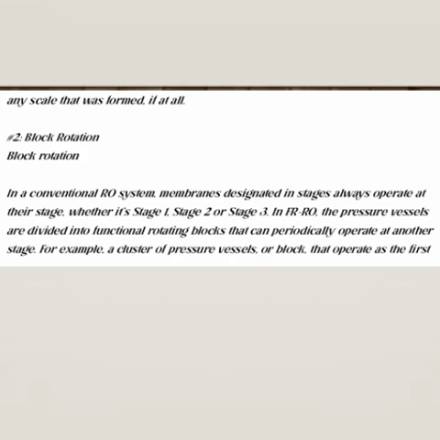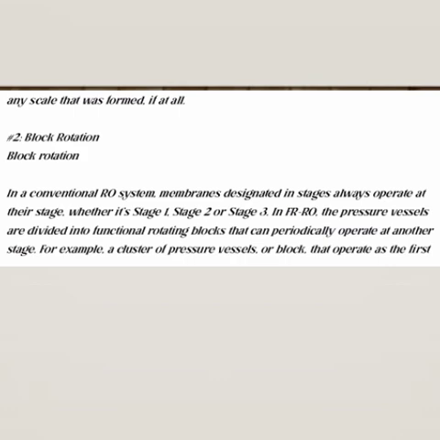Then number 2, block rotation. In a conventional RO system, membranes designated in stages always operate at their stages, whether it's stage 1, stage 2 or stage 3. In FR RO, the pressure vessels are divided into functional rotating blocks that can be periodically operated at another stage.